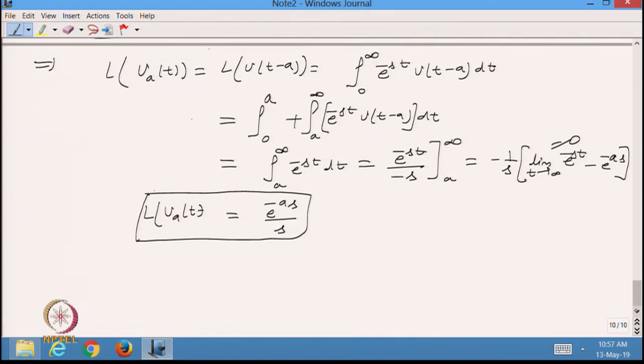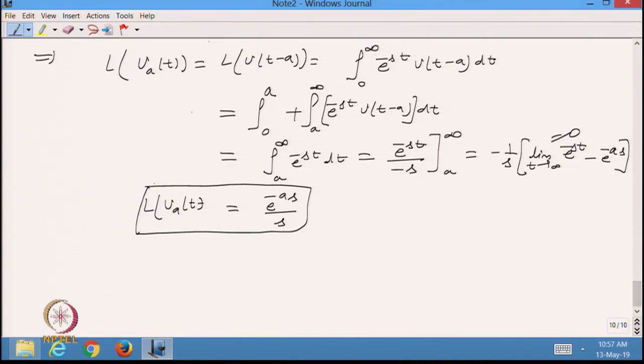So, we are able to find the Laplace transformation of the unit step function. Let us see what will happen if I want to take the Laplace transformation of any function f of t minus a. That function has also been shifted as f of t minus a, and it is multiplied by a unit step function u of t minus a. Suppose I have the Laplace transformation of the function f t, and this is given to me, and I want to find the Laplace transformation of f t minus a times u t minus a.